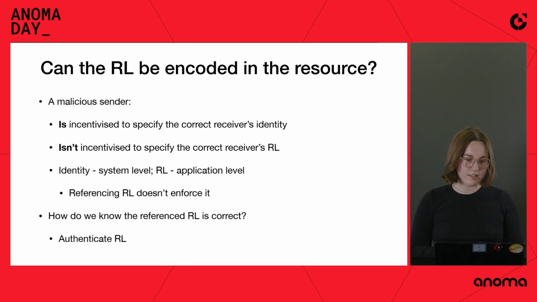So the difference is that the identity of the receiver is on the system level. So we can verify and enforce the correctness on the system level. We specify identity, that means that the resource gets delivered to a specific identity. But the receive logic exists on the application level, which means we cannot enforce it the same way. So we can just reference a receive logic in the resource and consider it done.